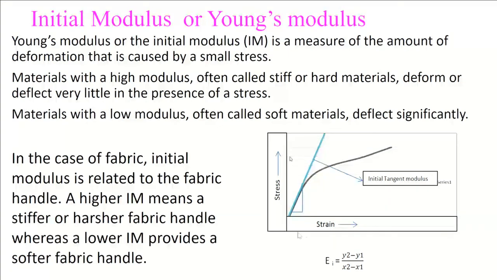So Young's modulus or initial modulus, which is the resistance to deformation that takes place at the beginning of loading the material, reflects the fabric hand value. Remember, hand value means the reaction of a fabric to our tactual perception. Tactual means from touch.